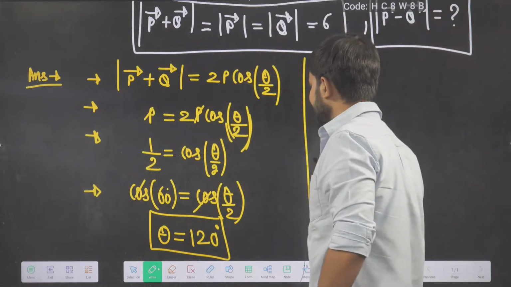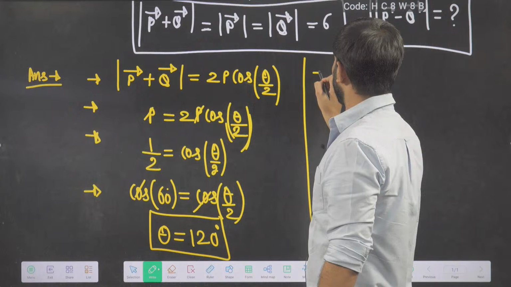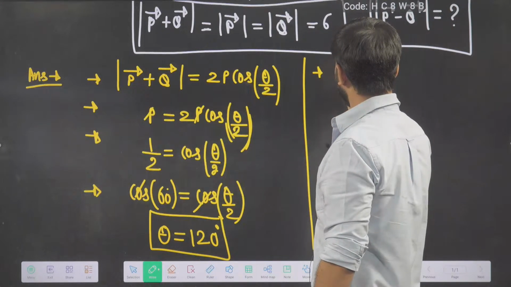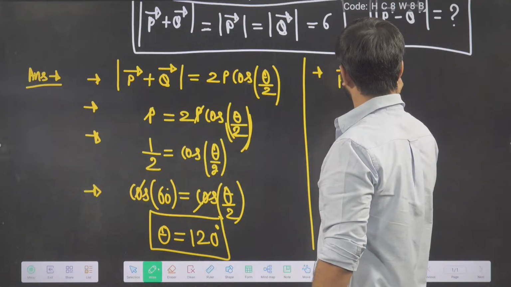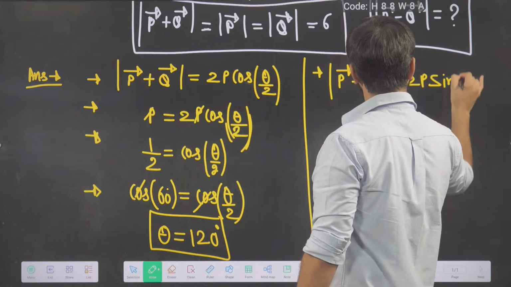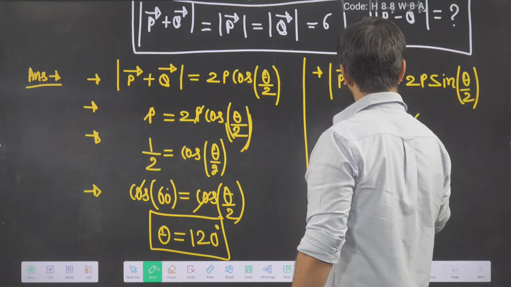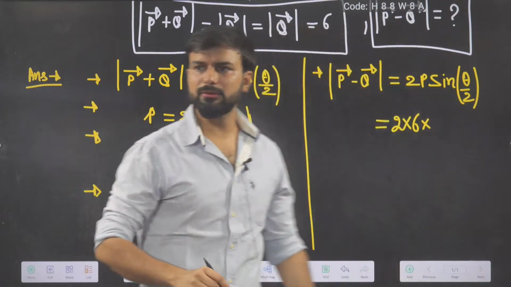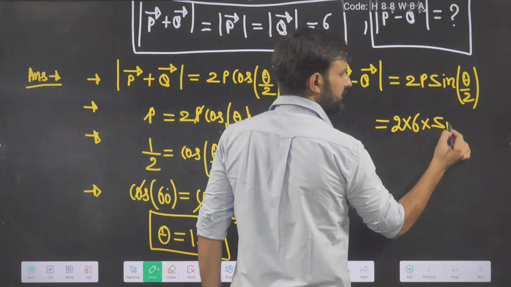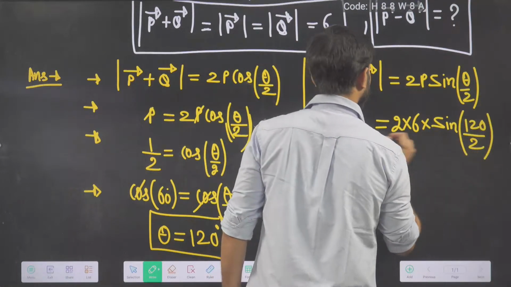And second, what is he asking? The difference. So the difference, the magnitude of P minus Q vector, will be 2P sine theta by 2. Put in the values. 2 into P, which is 6, equal magnitude 6, and sine of theta by 2, which is 120 divided by 2, so this will become 60.